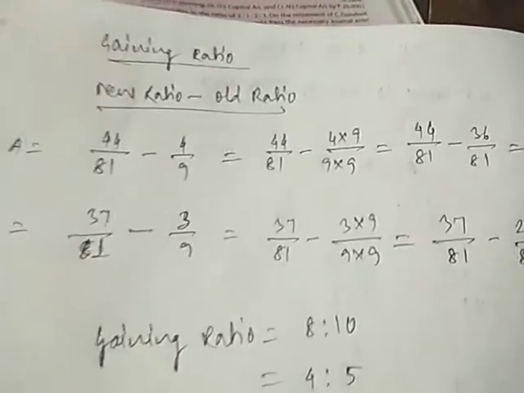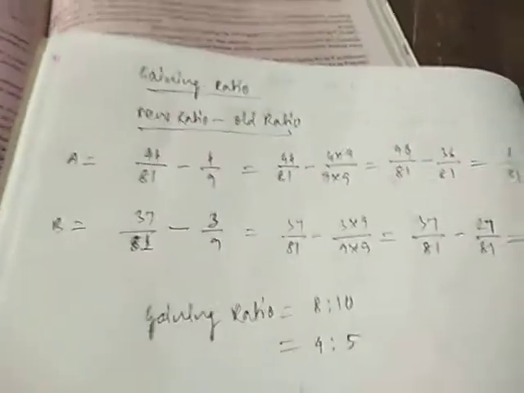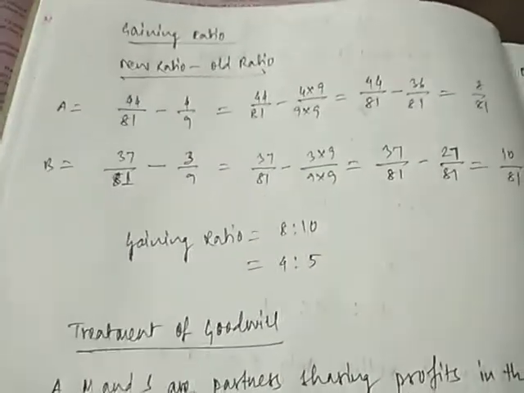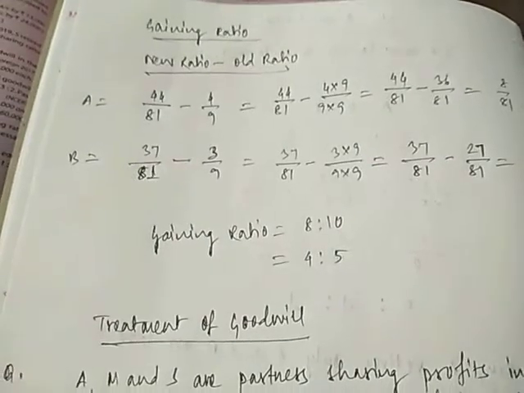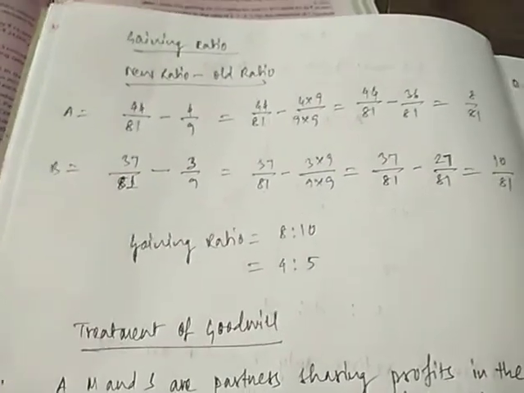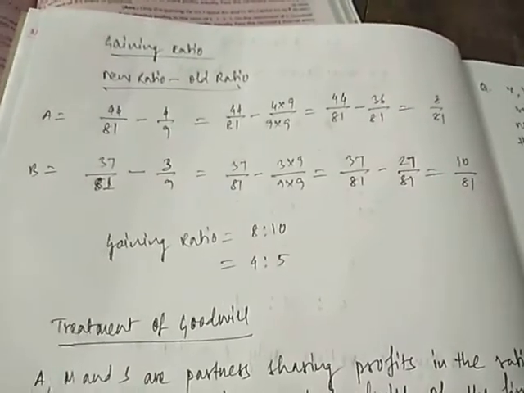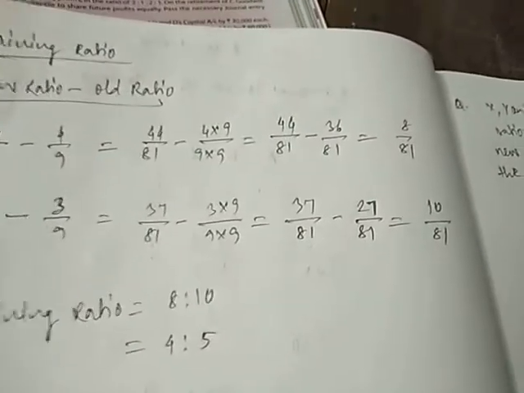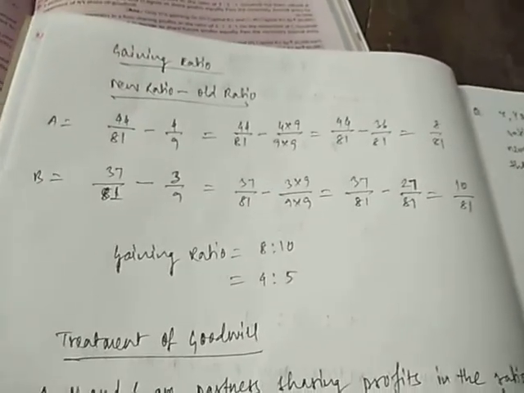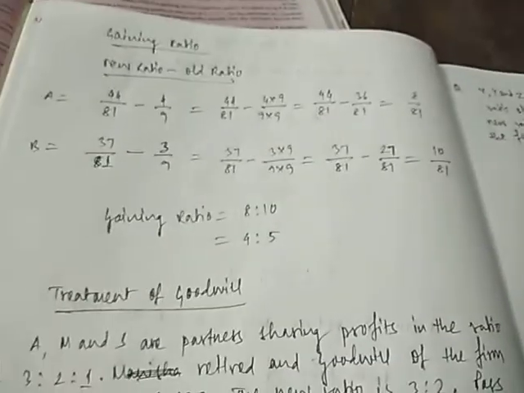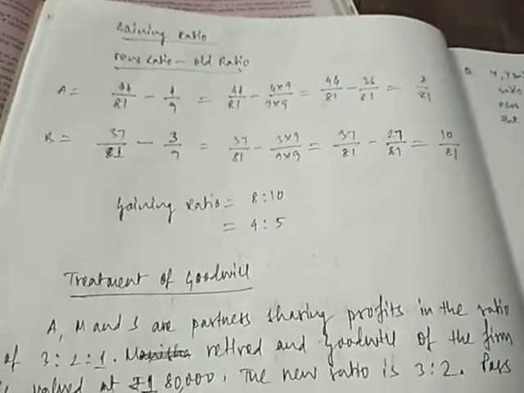The old ratio of A, B and C was 4/9, 3/9 and 2/9. So A's new share is 44/81 minus 4/9. B's new share is 37/81 minus 3/9, and C has retired. After doing the calculation, you will get 8/81 for A and 10/81 for B. Therefore the gaining ratio is 8:10 or 4:5. This is the gaining ratio.